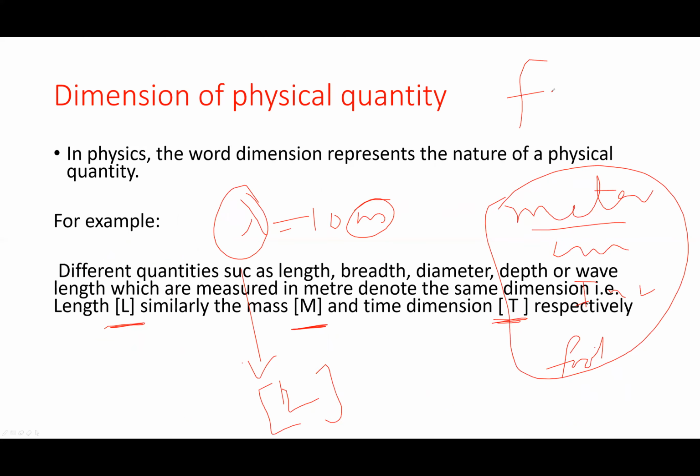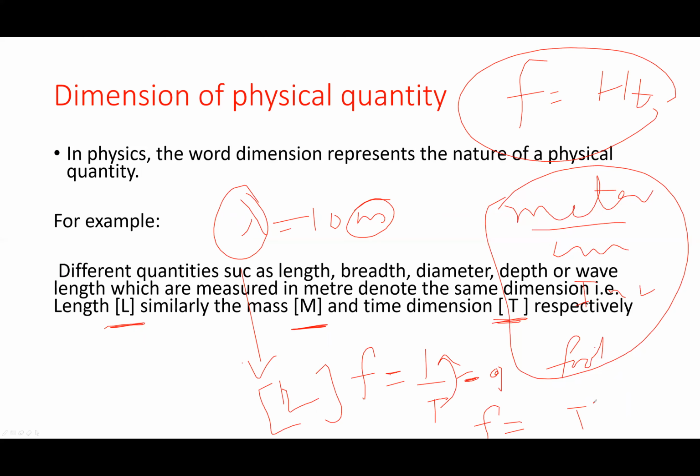Frequency is hertz. You cannot write the dimension if you don't think. Frequency is equal to 1 by T, so the dimension of frequency is 1 by the dimension of T. When T goes up, it becomes negative, so the dimension will be written with a negative power. So the dimension of frequency is T minus 1, written in square brackets.